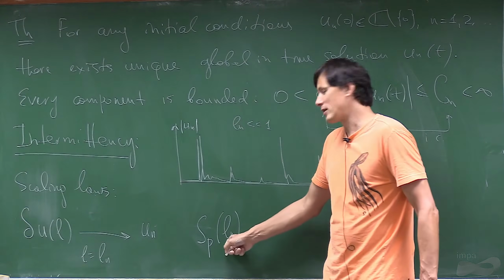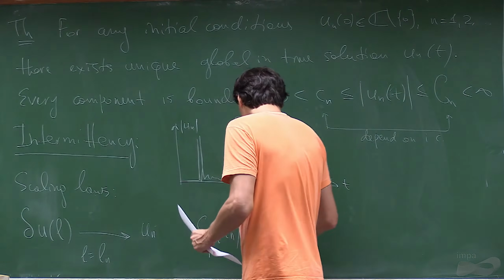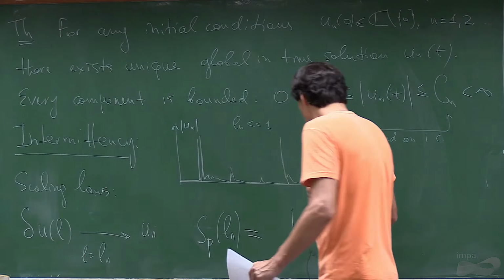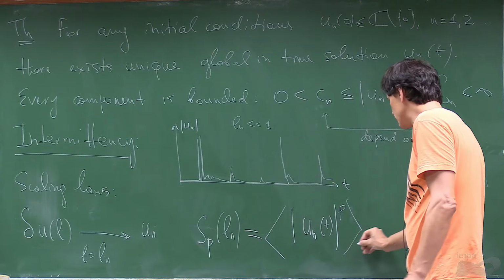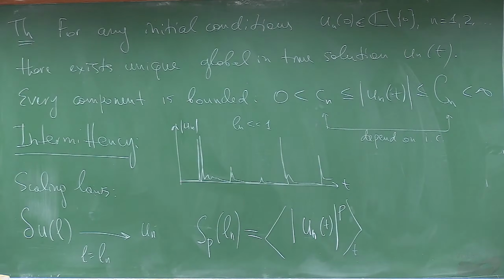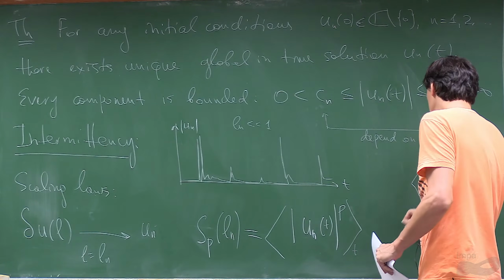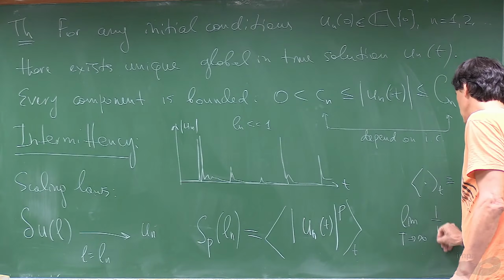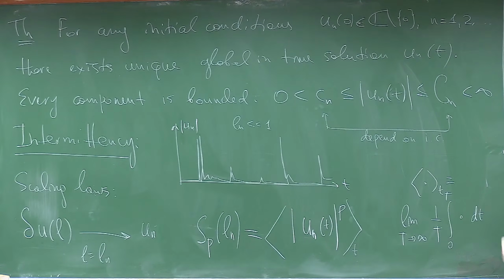Usually we write it as a function of Ln, but in fact it's just a function of n, of course. And then it's equal to the modulus of un(t), taken to the power p and averaged. And the average is with respect to time. Remember, the average with respect to time is the limit when time goes to infinity, 1 over T integral of this thing dt. So these are the structure functions.